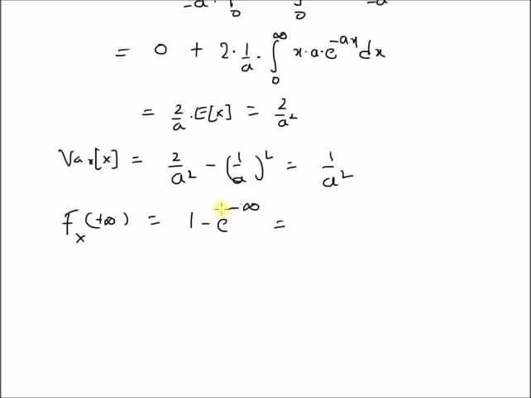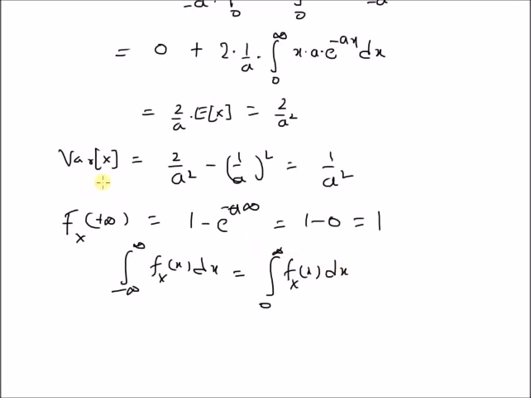Since there is e^(-ax), a times infinity is infinity, so this is 1 minus 0, which is equal to 1. Therefore the total area under the PDF of the exponential random variable, the integral from 0 to infinity of f_X(x) dx, is equal to the value of the CDF at x equal to infinity, which is equal to 1.